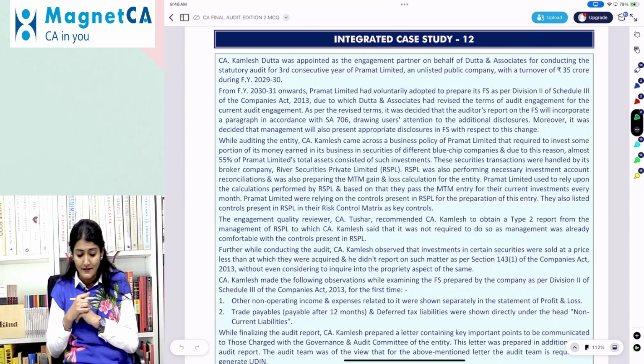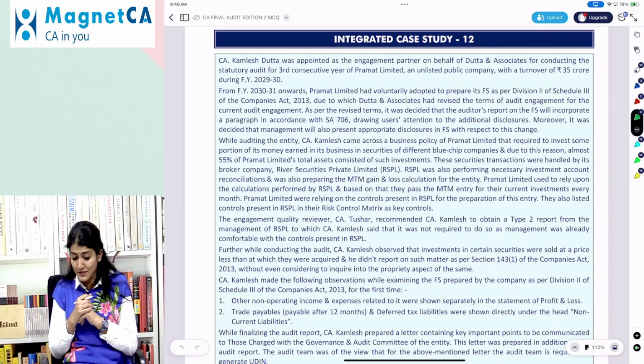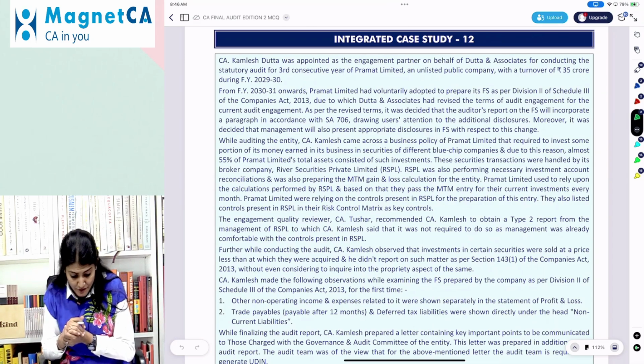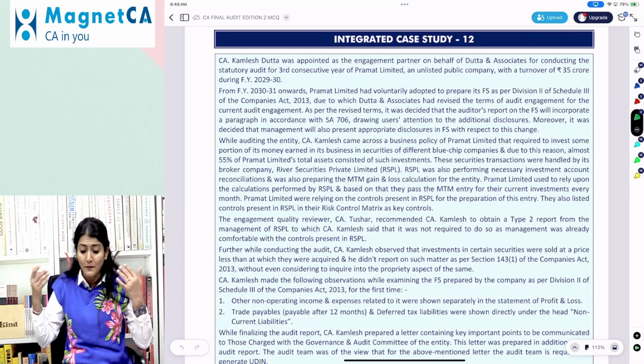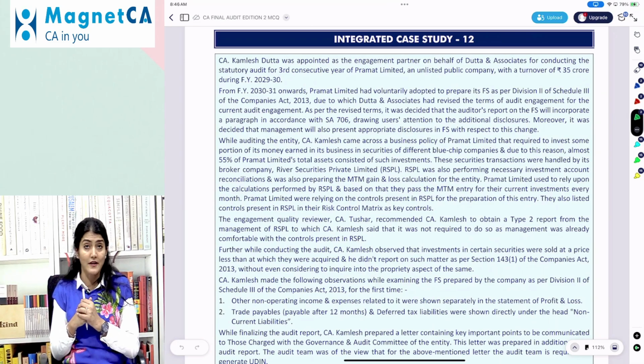From financial year 30-31 onwards, Pramath Limited had voluntarily adopted to prepare its financial statements as per the Division 2 of Schedule 3 of the Companies Act, due to which Datta and Associates had revised the terms of audit engagement for the current audit engagement.